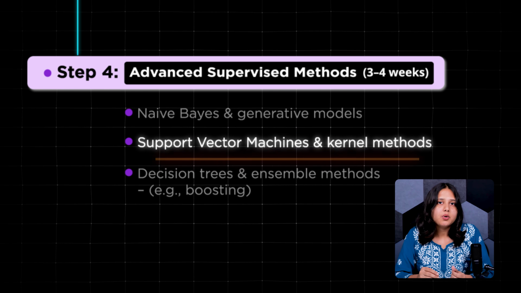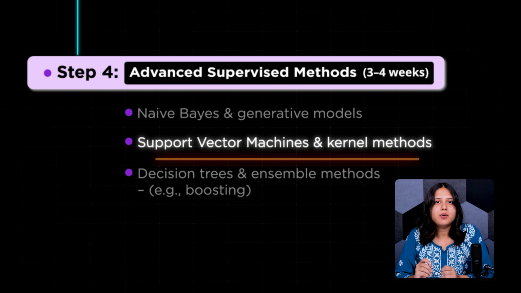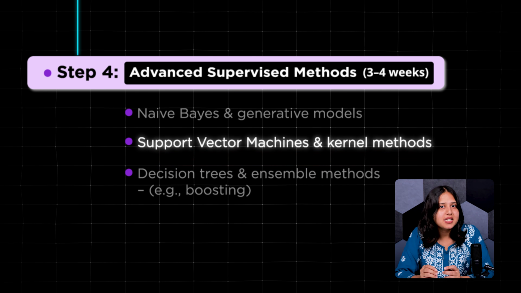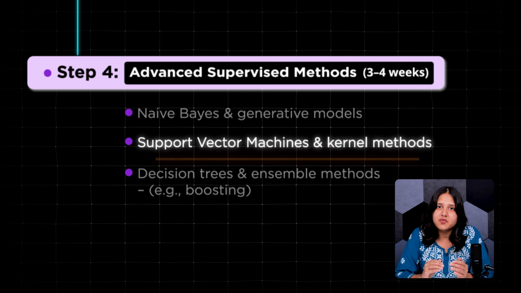Next, learn about support vector machines or SVMs. These models are especially useful when you're working with data that has many features. SVMs try to find the best possible boundary between different classes, which makes them very effective for classification tasks.